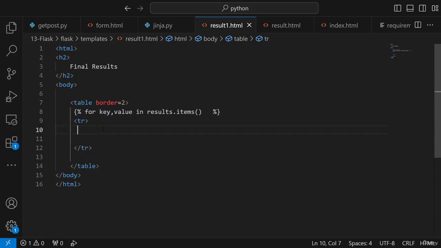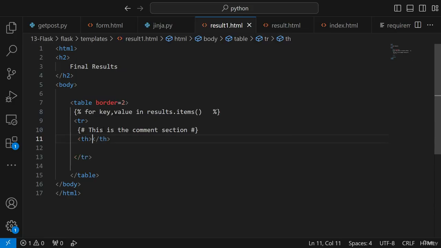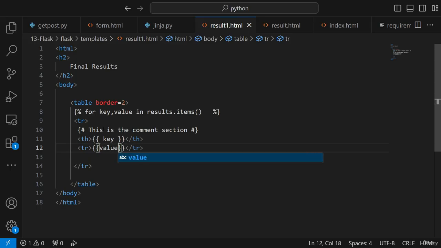Now, let's say if I also want to use my comment section, I can write like this, hash. So this is the comment section, and I'll close it over here. Now, let's read the key value pairs, how we can actually read it. Let's say I make my table header, and this will be my key. So here I'll be reading my key. Similarly, here I will use a tr tag, and here I will be using my value. So see, I'm combining both, how you can read both.